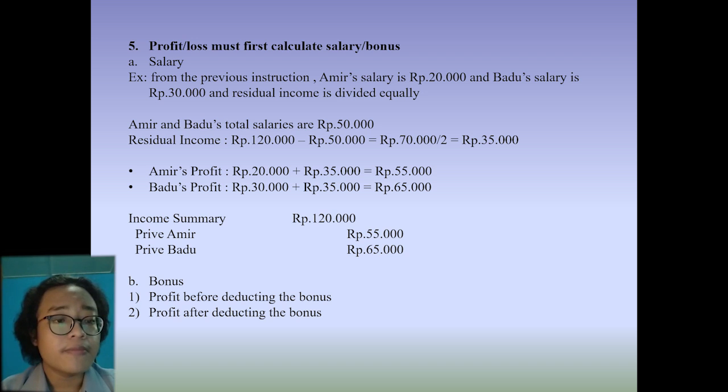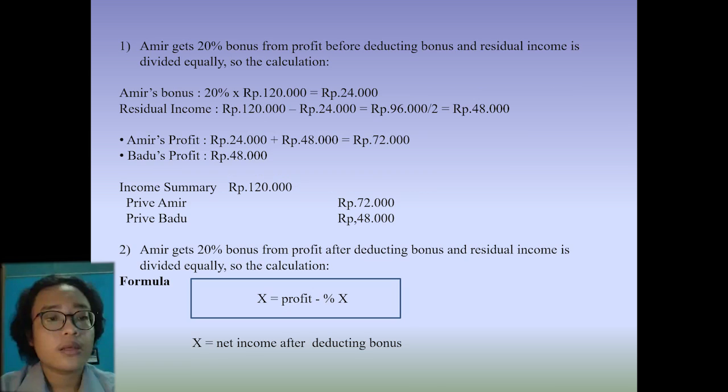B. Bonus. In bonus, we can see in the slide there are 2 points. First, profit before deducting the bonus, and second, profit after deducting the bonus. First, this is the example of profit before deducting the bonus. Amir gets 20% bonus from profit before deducting bonus and residual income is divided equally.